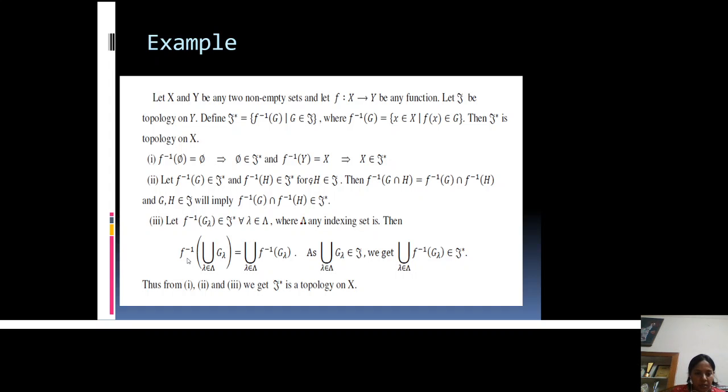Then f inverse of the union of G_λ is equal to the union of f inverse G_λ, and all G_λ are in τ, and τ is a topology on Y. Therefore, by the third property, the union of G_λ also belongs to τ, and this is the inverse image of a member of τ, which is equal to the union of f inverse G_λ. So the union of f inverse G_λ also belongs to τ star. Hence τ star is a topology on X.